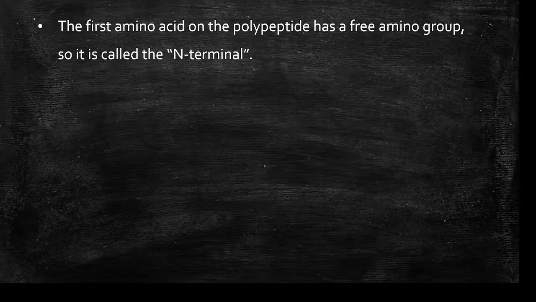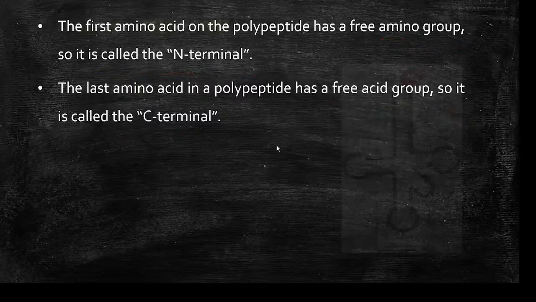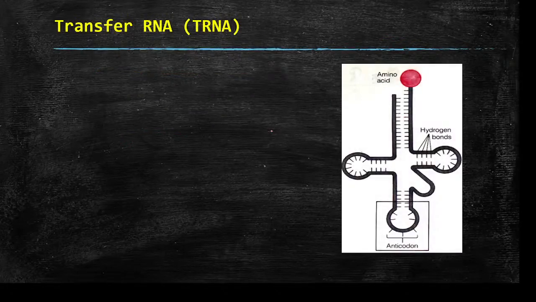Okay, so here one important fact is the first amino acid on the polypeptide has a free amino group, so it is called as what? N-terminal. And the last amino acid in the polypeptide has a free acid, that is carboxylic acid group, so it is called as C-terminal.